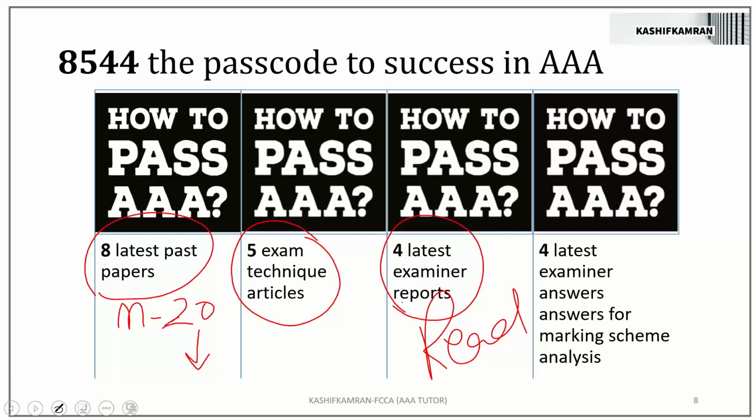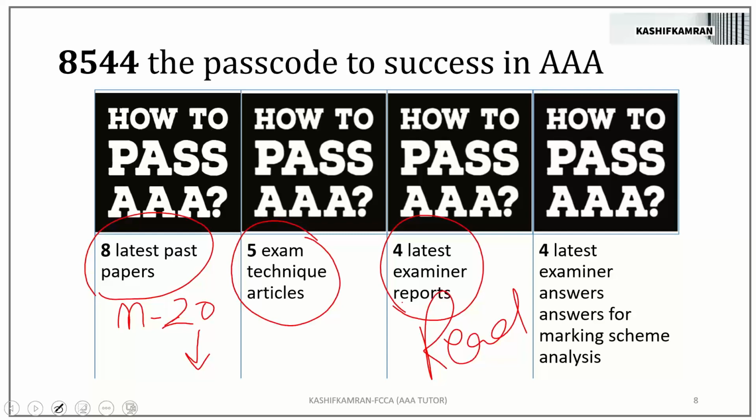4 latest examiner reports. How many? Not 8. 4. Will you be reading them? Will you be finding the frustration of your examiner? Will you be finding the language of the examiner? Students should not do this. Or the examiner at times says weaker students, weaker students. Should you read that and avoid that in September 20? If you have read the examiner reports, wonderful.